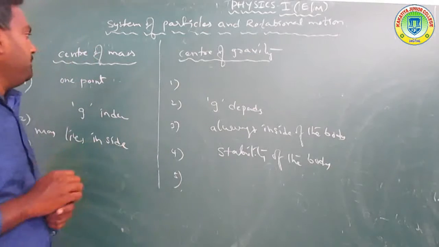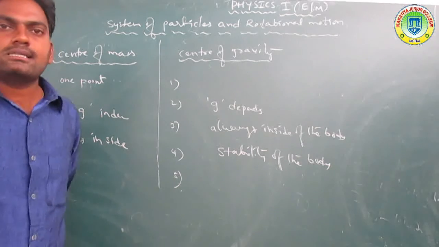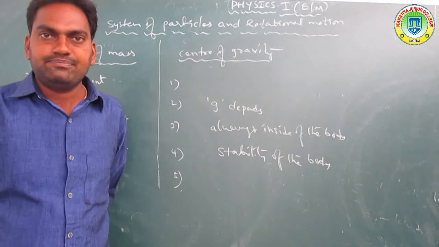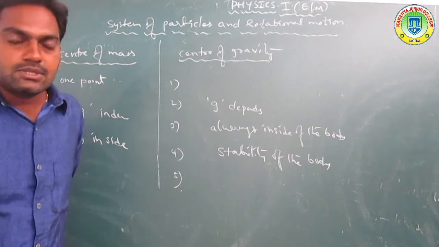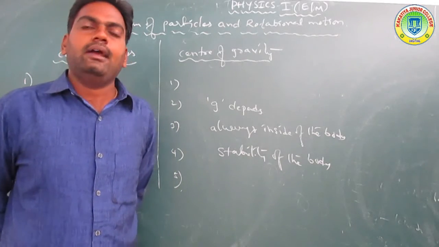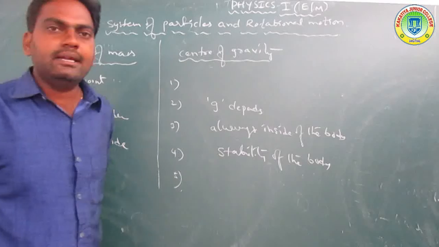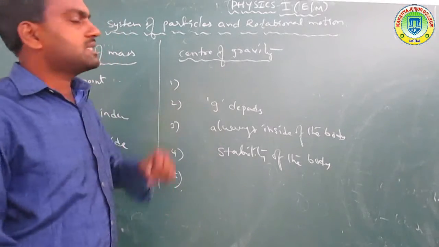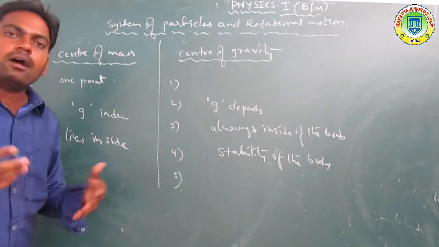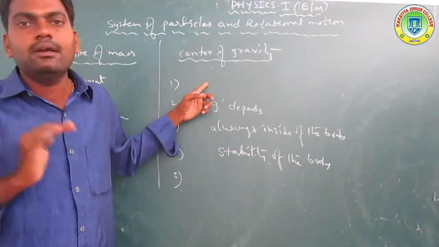Once again, what is the center of mass? At one point the whole mass of the body is concentrated, and that point is the center of mass. What is the center of gravity? The total weight of the body is concentrated at one point. The center of mass is independent of g. The center of mass may or may not lie inside the body, but the center of gravity is always inside of the body.